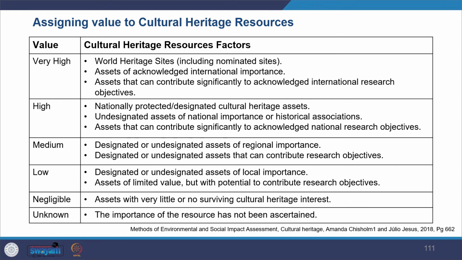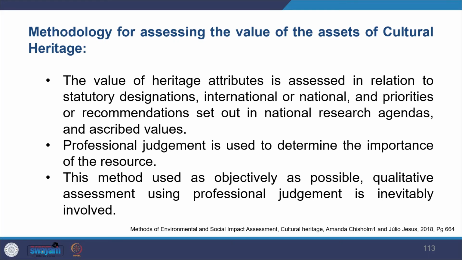So what might be important for you in your local context might be given low value here. That's the problem with this kind of assigning of value. Depending on who the user is and from which perspective we are looking, these values have to be taken care of. ICOMOS also gives you an approach for assessing the value of cultural heritage.